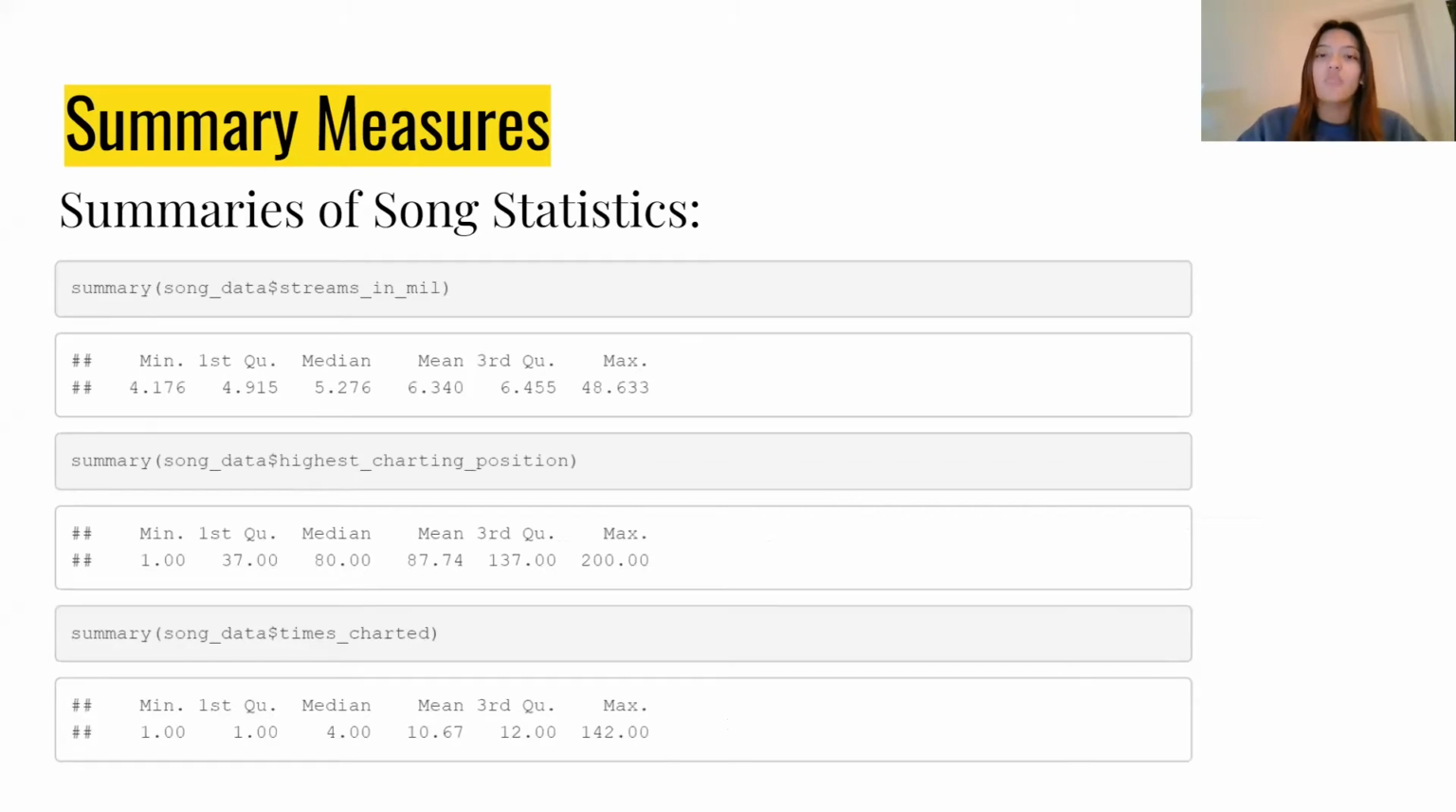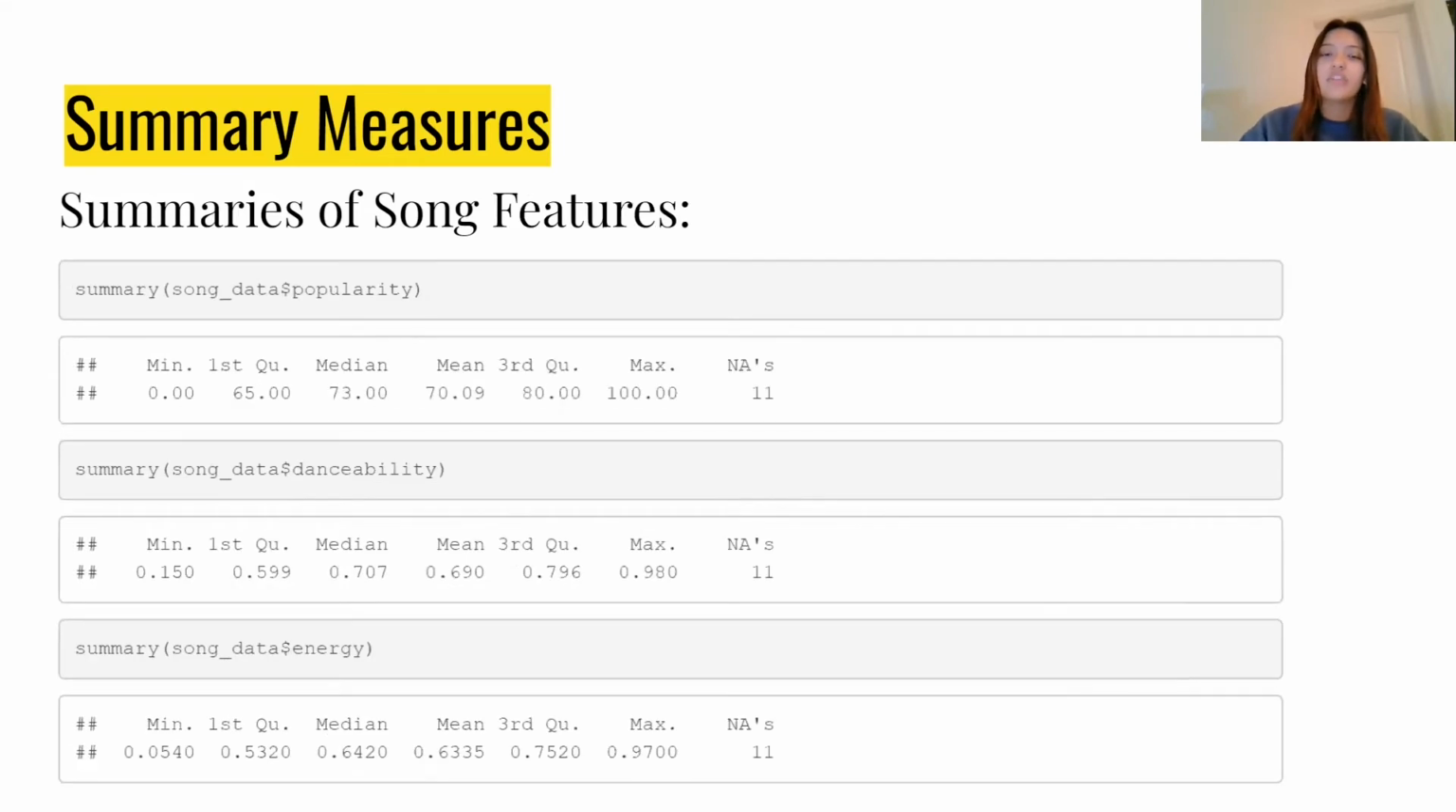So the last summary here is the number of times a song is charted. There is a minimum of 1 week on the charts and a maximum of 142 weeks on the charts, which is over 2.5 years on the charts, which is a very long time. And that song is Falling by Harry Styles. And there is also a median of 4 weeks on the charts and a mean of 11 weeks on the charts. So it looks like most songs were on the charts for a short time of about 1 to 3 months.